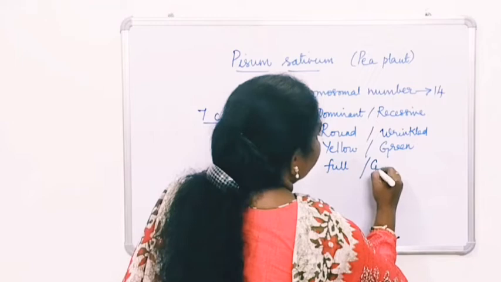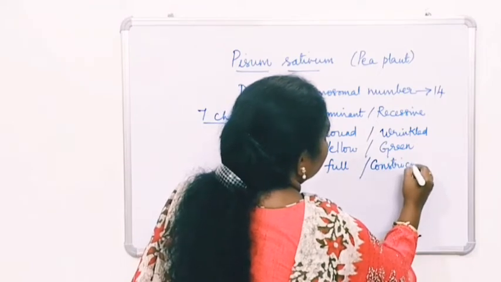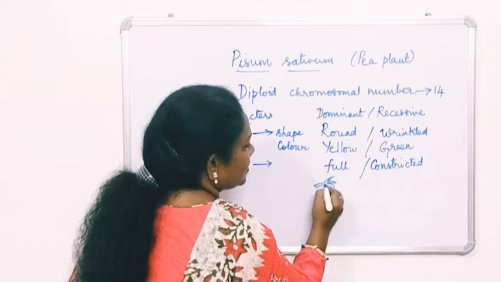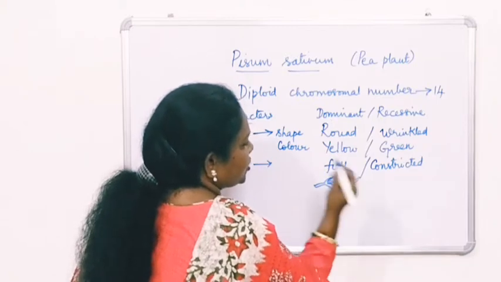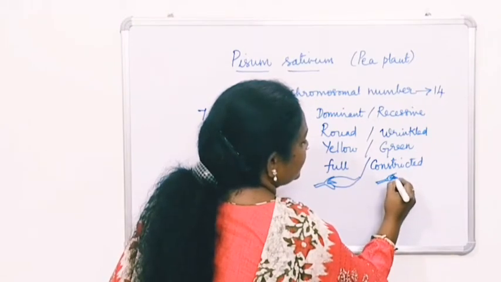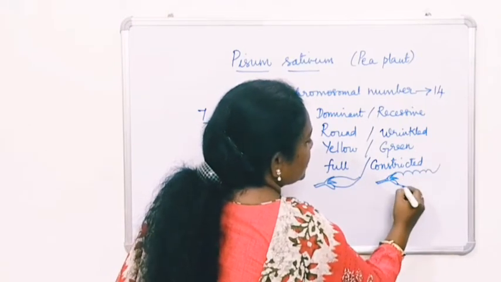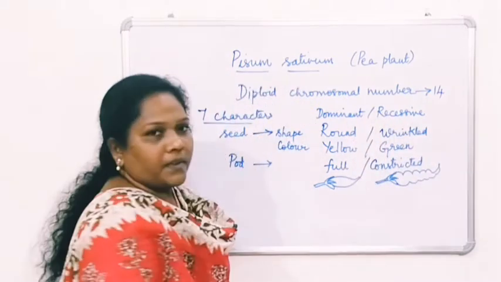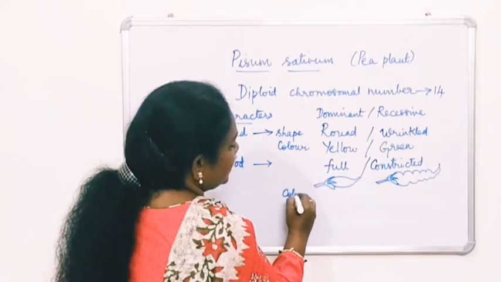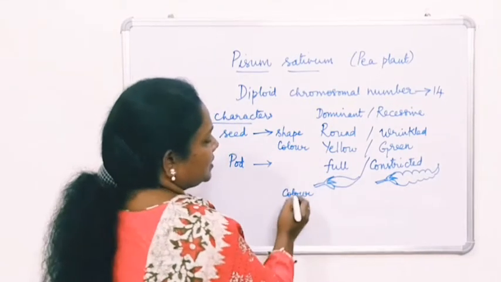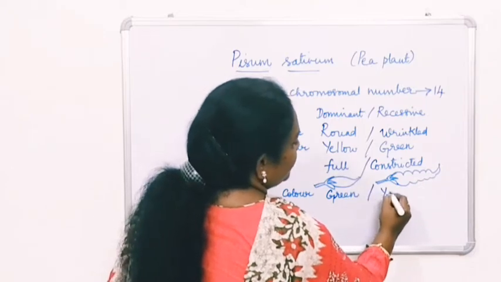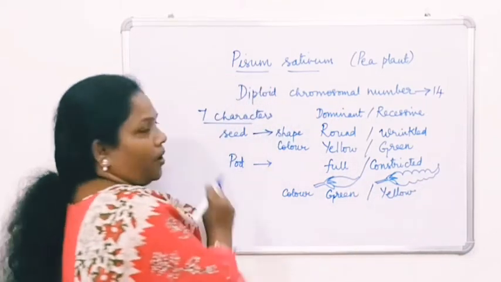Then if it is constricted. So what do you mean by the term full? I'll just draw it here. If it is full, correct shape, right? And what about constricted? The same way, here you can see the difference. This is what you call constricted. Okay, this is one thing. When you look at the color again, what about the color here? It is green. Green is dominant and yellow is the recessive for the pod.